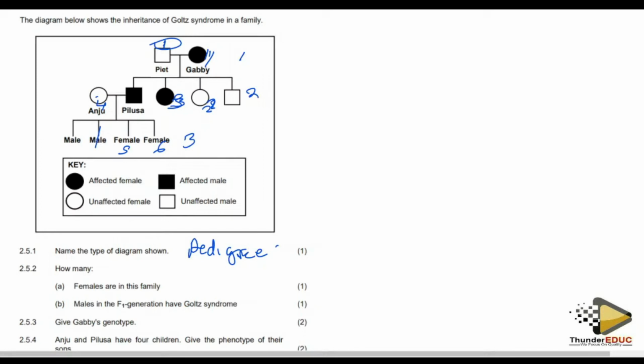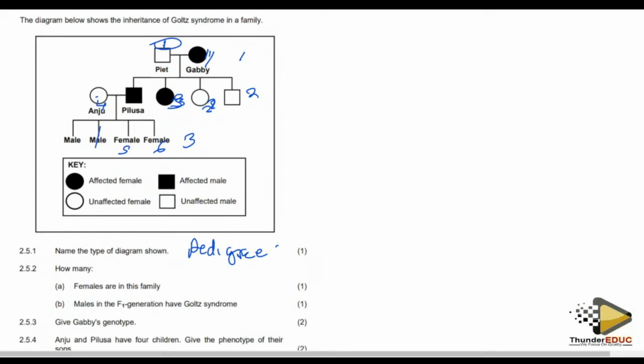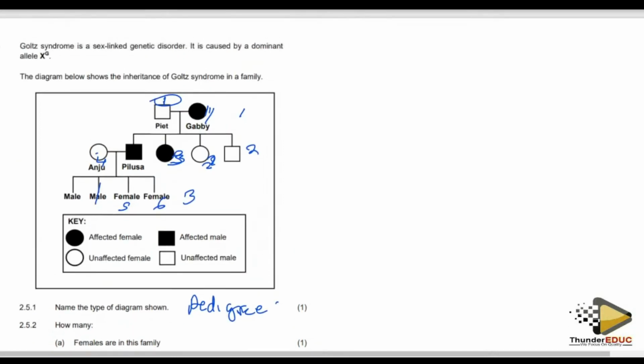Then they're saying that the next question is: give Gabby's genotype. Who is Gabby? Where is Gabby now? Oh, Gabby. Is it caused by a dominant allele? Yes, it's caused by a dominant allele.